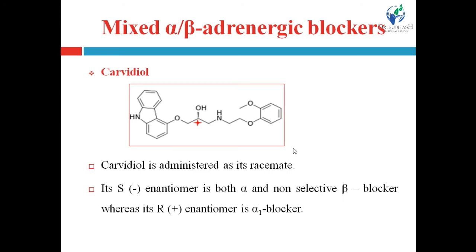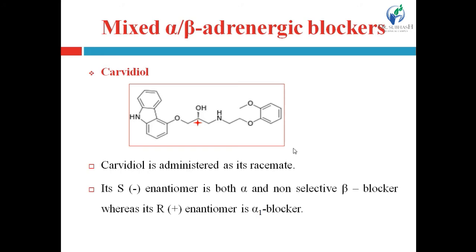See, carvedilol. Here, in the structure of carvedilol, one star is denoted at one carbon, and the carbon denoted with a star is the stereo center or chiral carbon, right? It acts as a chiral carbon because the four attachments to this carbon are different. That's why it is a chiral center. And when a chiral center arises, it gives a pair of enantiomers, right? And as we know, enantiomers have different effects in biological systems. That's why it is important to study, right?